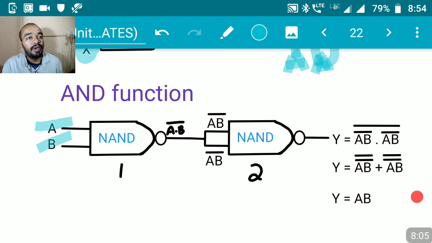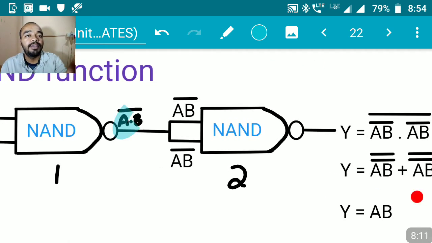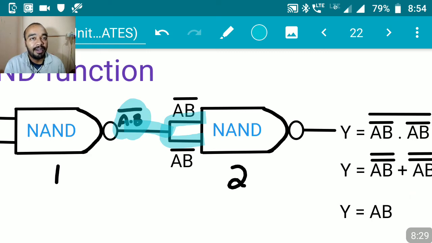Next we go to understand the second NAND gate input. This is your second NAND gate. What is the input given to your second NAND gate? The output of the first NAND gate, which is A and B whole bar. The same output is given as input to the first terminal and the second terminal of your second NAND gate.